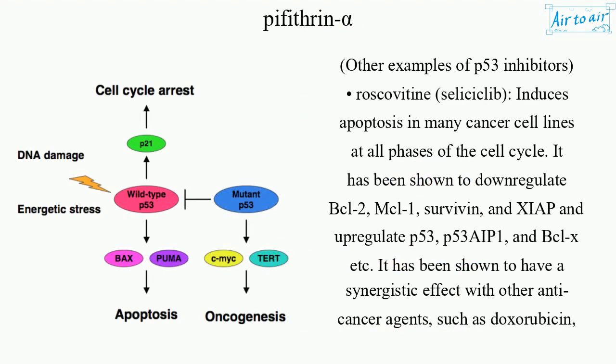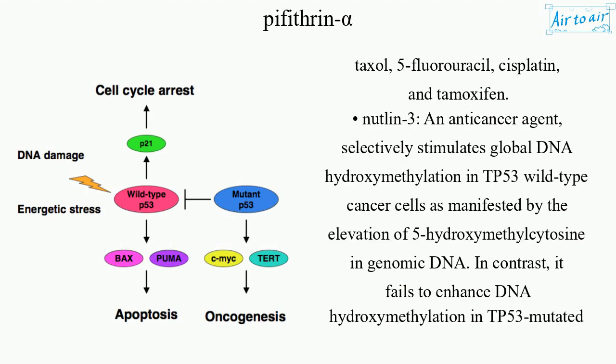Other examples of p53 inhibitors: roscovitine, seliciclib, induces apoptosis in many cancer cell lines at all phases of the cell cycle. It has been shown to down-regulate BCL2, MCL1, survivin, and XIAP and upregulate p53, p53AIP1, and BCLX etc. It has been shown to have a synergistic effect with other anti-cancer agents, such as doxorubicin, Taxol, 5-fluorouracil, cisplatin, and tamoxifen.